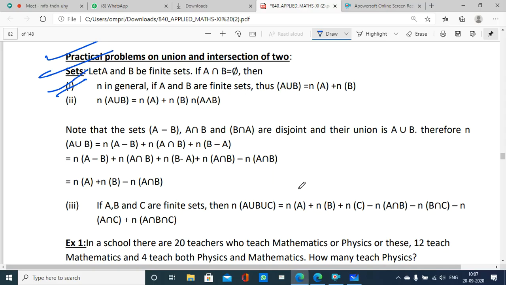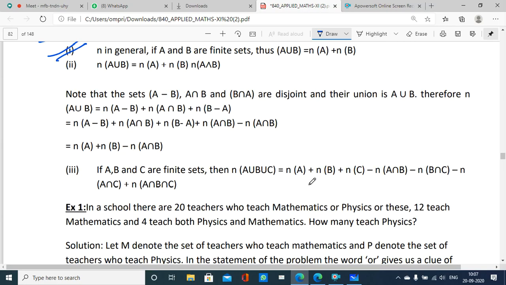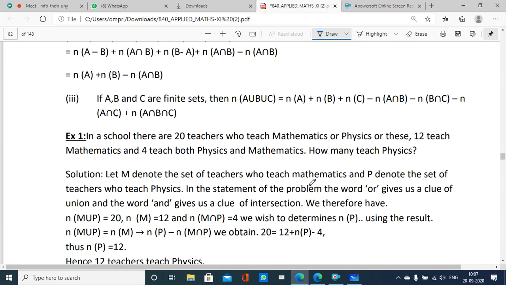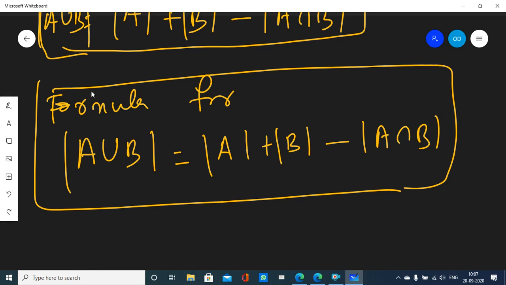Okay. Now without proof, we'll simply remember the cardinality of A union B union C. So let's try to do that.